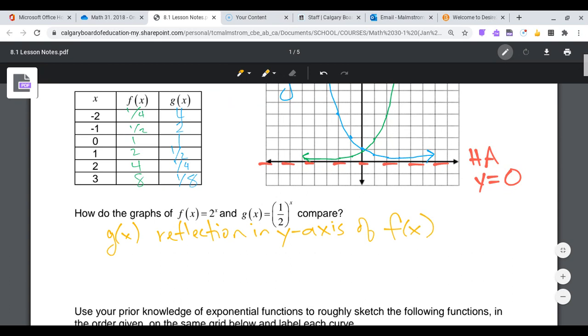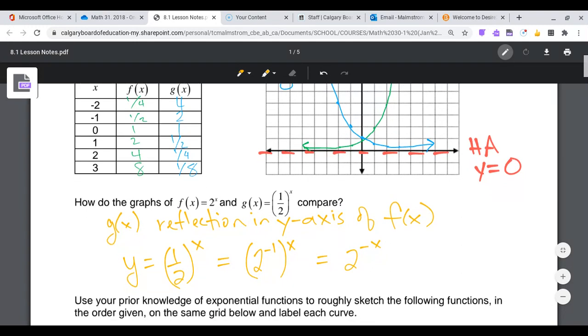Okay, if I thought about y is equal to 1/2 to the power of x, I could bring that 2 up, and it would be to the power of -1, and then I would see that that's 2 to the power of -x, so the b value is negative, so we've had a reflection in the y-axis. All right, so use your prior knowledge of exponential functions to go ahead and roughly sketch the following functions. Hit pause on the video and give that a try and try to do it without your graphing calculator and see what you can come up with.